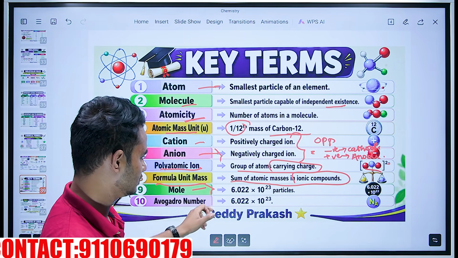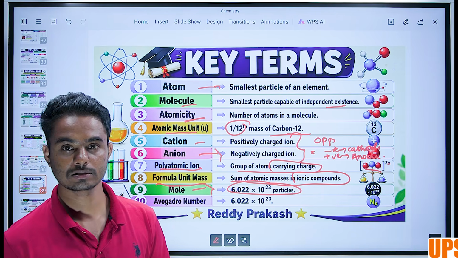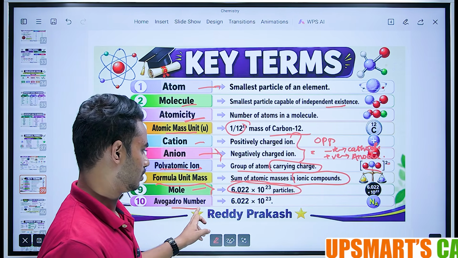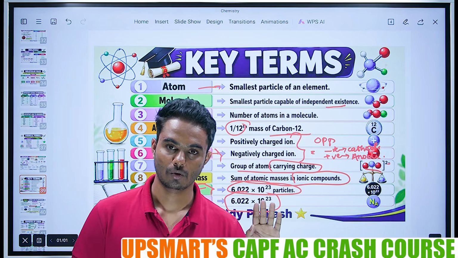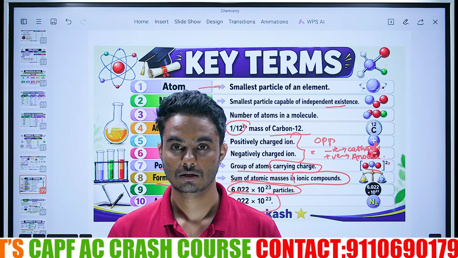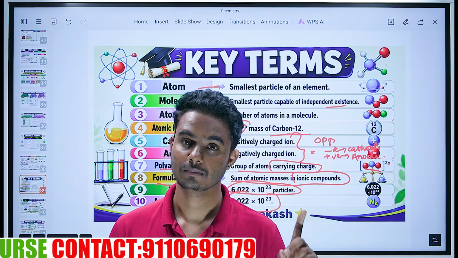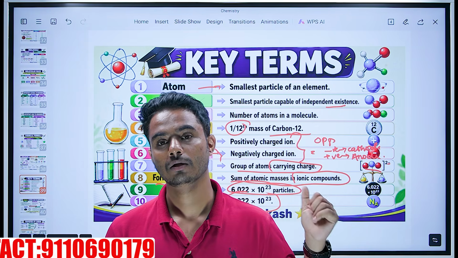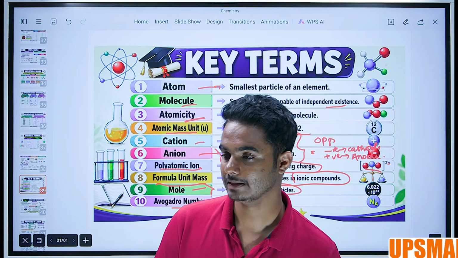A mole: a constant number of particles is called a mole. Avogadro number is this constant, the Avogadro constant. Easy. Only one doubt and one trap I have put you in, that is the valency. Clearly I am telling again, get to know why the valency of lithium is 1, not 7.